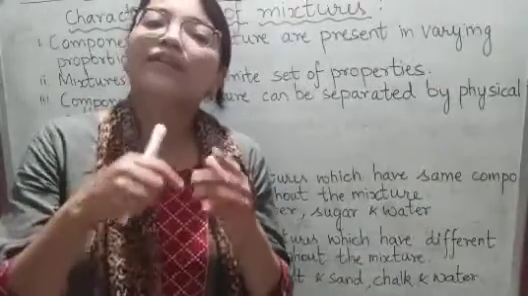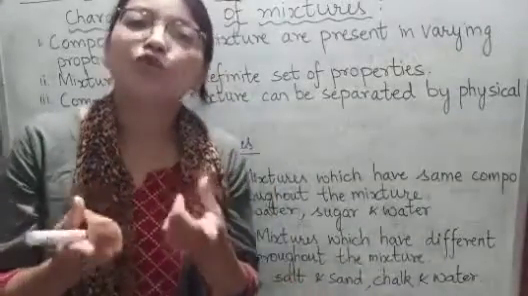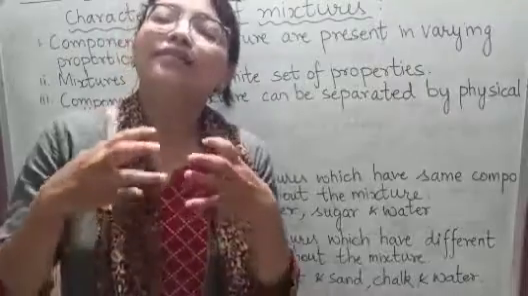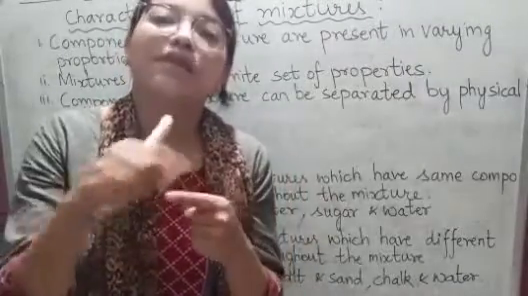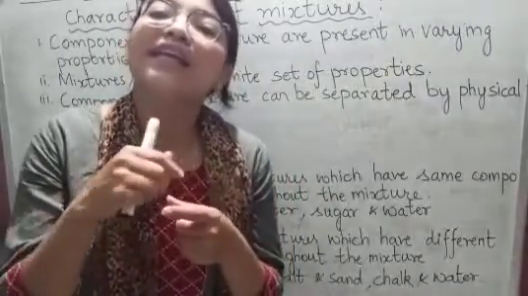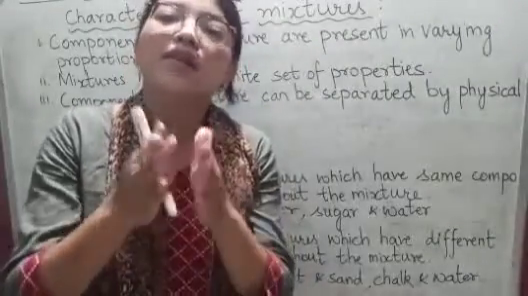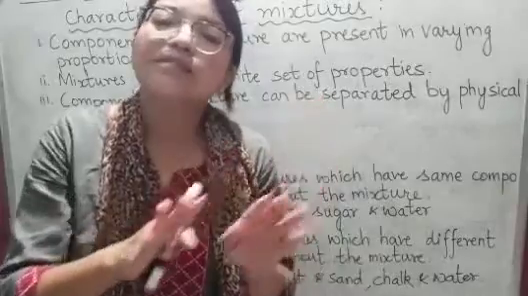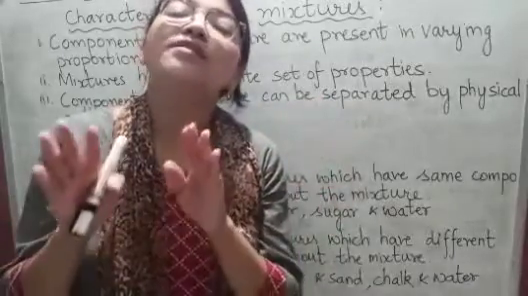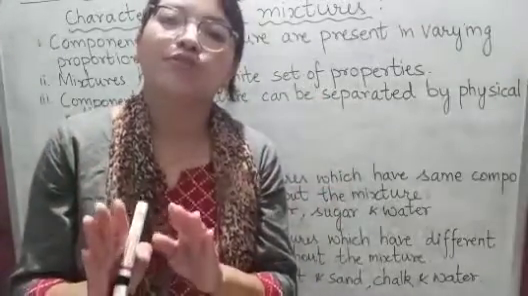One more property of homogeneous mixtures is that the components get mixed very easily. So we cannot see the different particles in the mixture. The composition remains the same throughout the mixture.